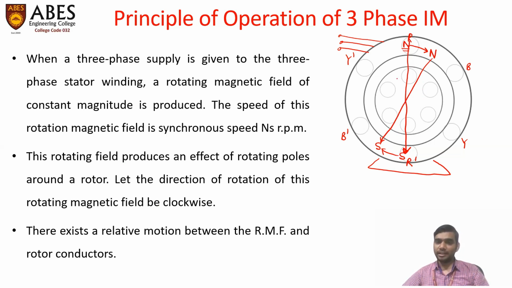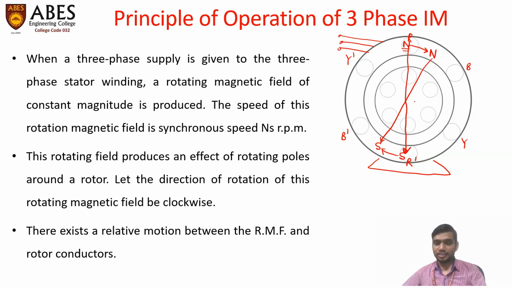The rotor winding of a three-phase induction motor is short-circuited. So an EMF gets induced in the rotor conductors under the influence of this rotating magnetic field.